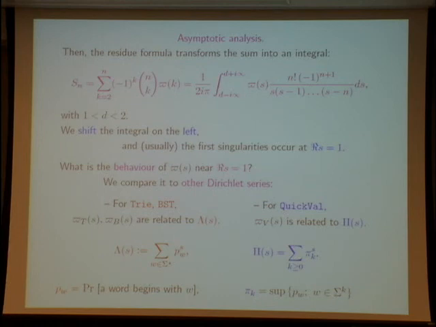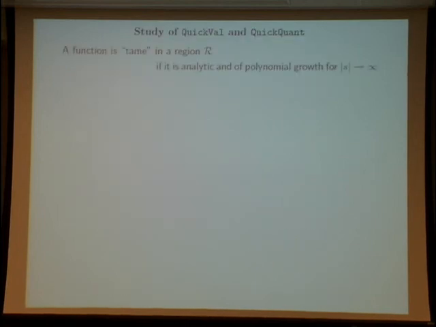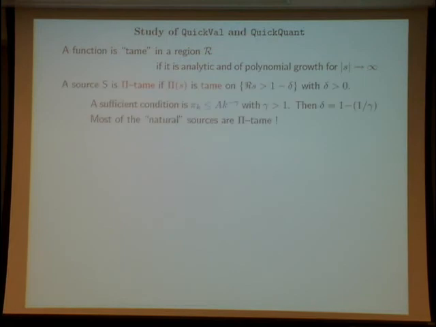So with this sort of thing, in fact, we obtain the result. It is not so easy, but it is possible to conduct the analysis. For instance, for QuickVal or QuickCount, the result is obtained as soon as the source is pi-tame. This means that pi of s is tame.